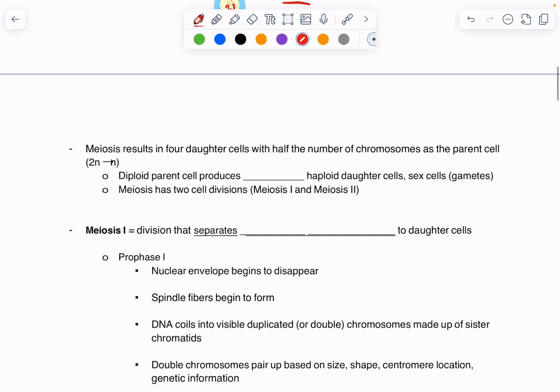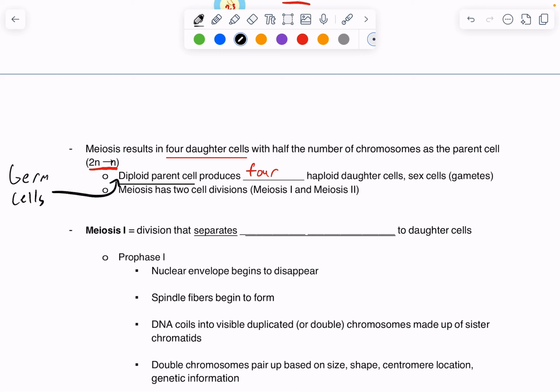Okay. And so just coming back to meiosis, meiosis results in 4 daughter cells. These are all important things we have to remember for this unit. With half the number of chromosomes as the parent cell, here we're going from diploid to haploid. So we say it produces 4 haploid daughter cells or sex cells called gametes. And just maybe a clarification, these diploid parent cells, sometimes you'll see them called germ cells. These are diploid cells that have the ability to undergo meiosis and create these gametes.